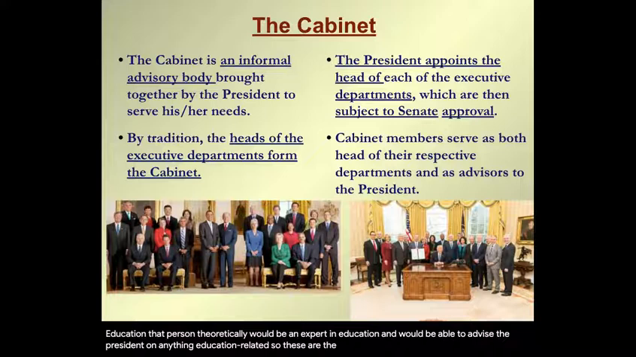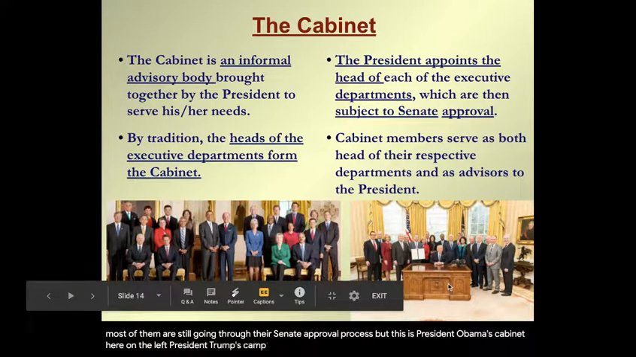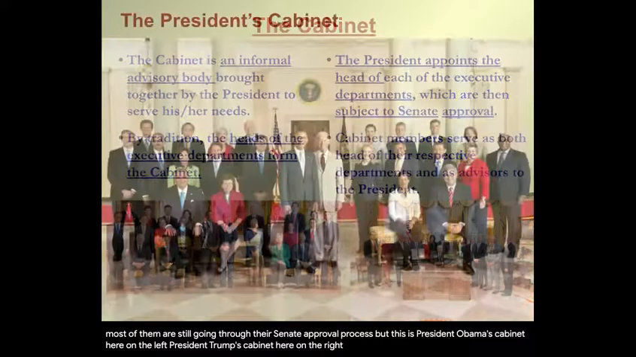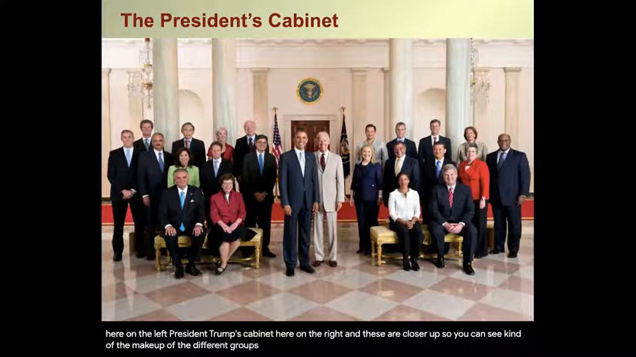So these are the last two cabinets we've had. I don't have a picture of our current cabinet because obviously during COVID times, they would not all be able to gather in one room so close together for a photo. But they did all just get appointed to their positions anyway, and most of them are still going through their Senate approval process. But this is President Obama's cabinet here on the left, President Trump's cabinet here on the right. And these are closer up so you can see the makeup of the different groups that we have here.